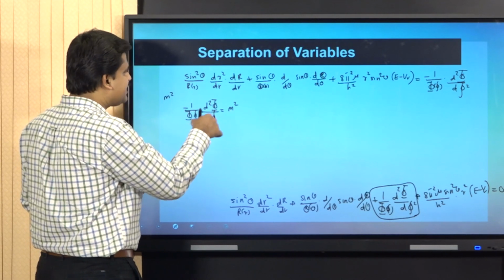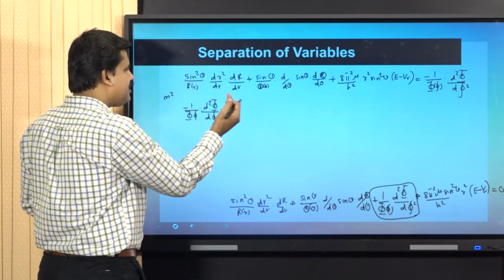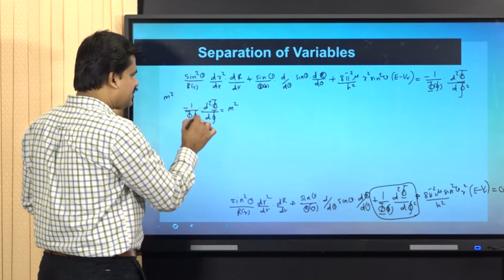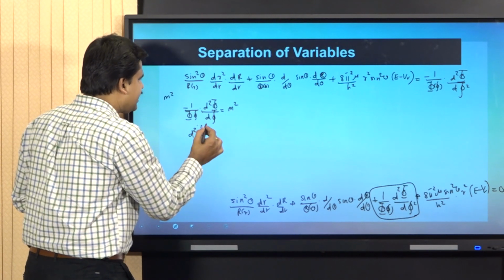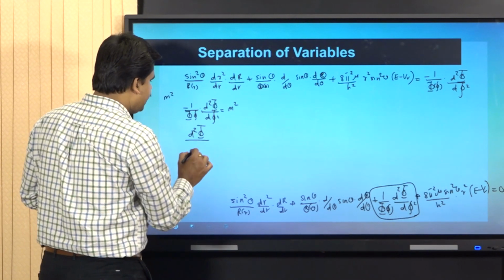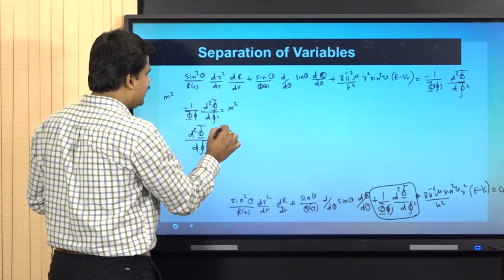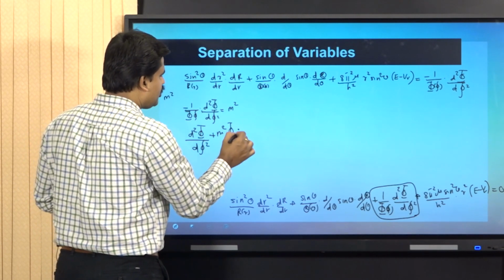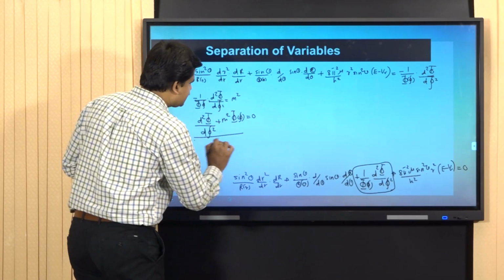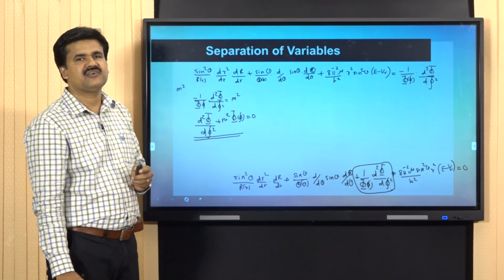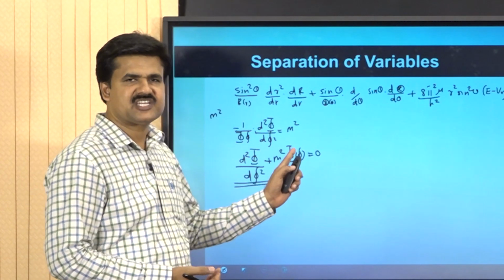This can be cross multiplied and added towards the left side. On rearrangement we get d square phi divided by d phi square plus m square phi of phi equal to 0. This is the so-called phi equation. Now we have the phi equation like this.